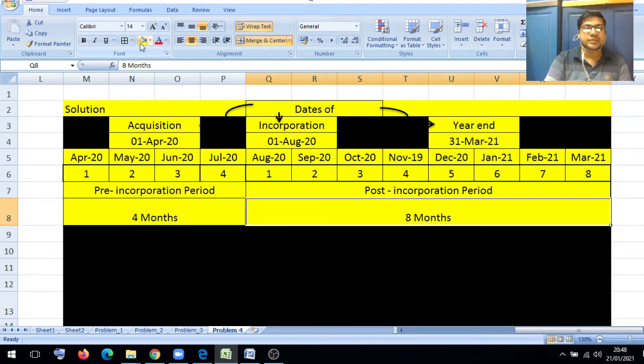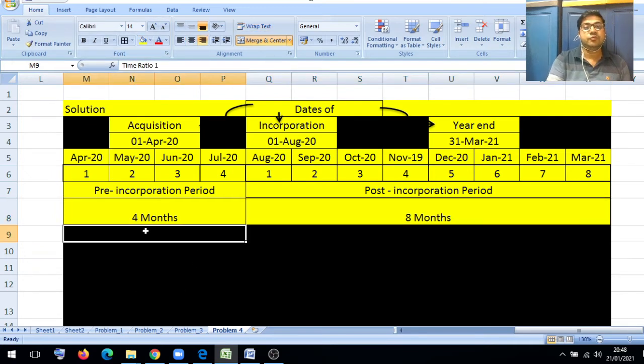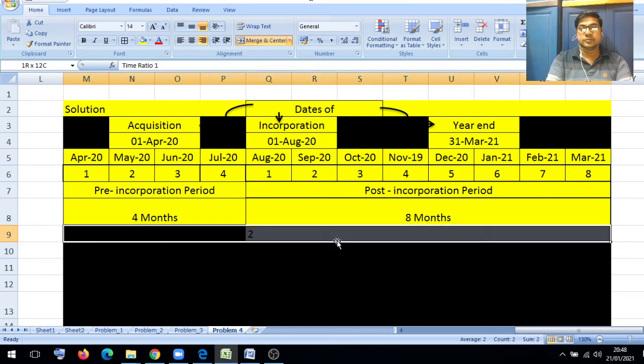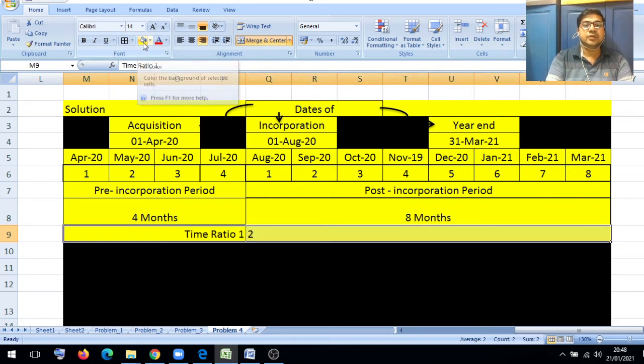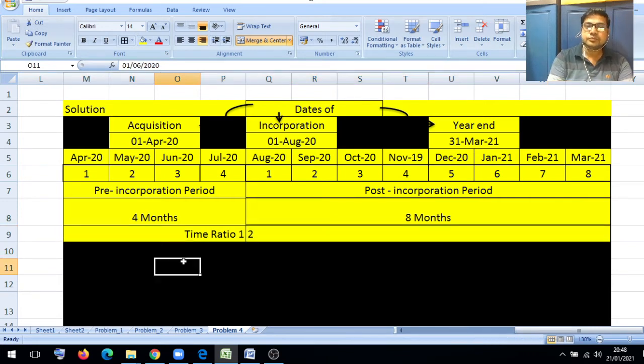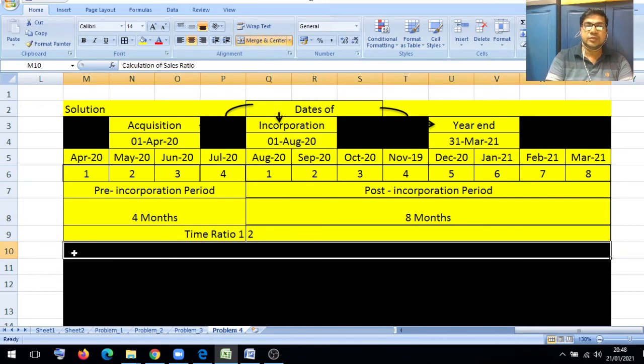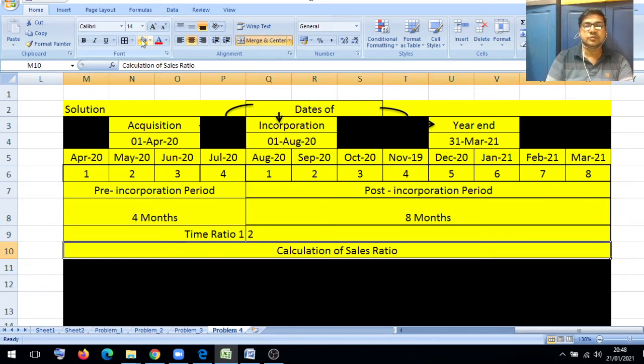That is 8 months. Now we have to divide this. 4 ones are 4, 4 twos are 8. It means our time ratio is 1 is to 2. So the time ratio we got is 1 is to 2. Now we will talk about the calculation of the sales ratio.